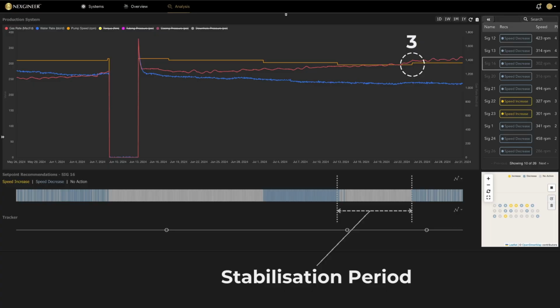The smart controller has identified a period of stabilisation. The system is still being monitored for anomalies, but for now, the dynamic optimum has been registered by the controller and it is awaiting a further decline in water rate before any further speed decreases. This leads into action 3 on screen.